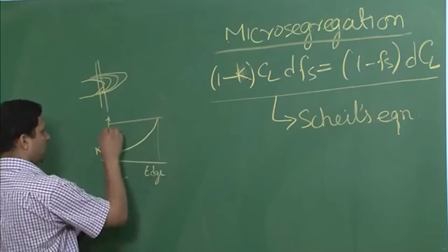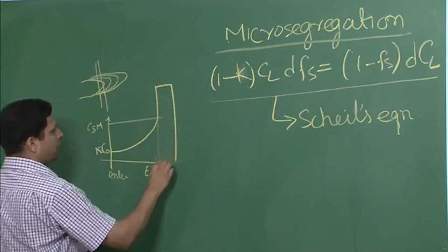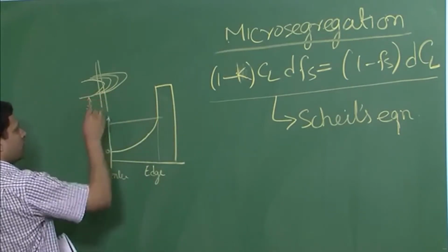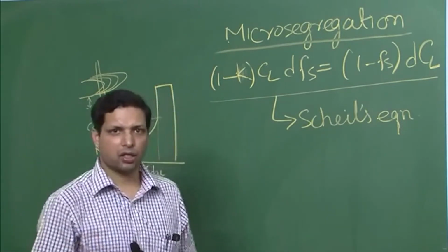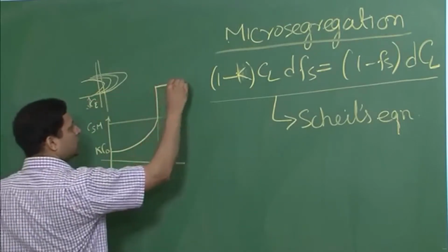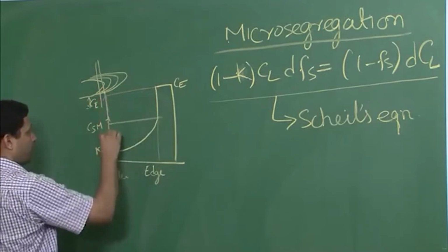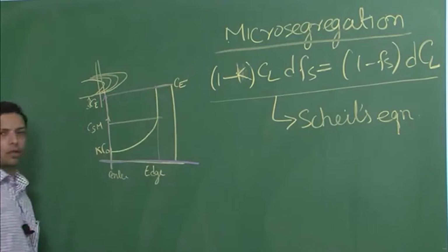This would be C_SM, and just outside it, after solidification, the liquid present over here would have enriched over time to a concentration equal to C_E. So this will be the concentration C_E.